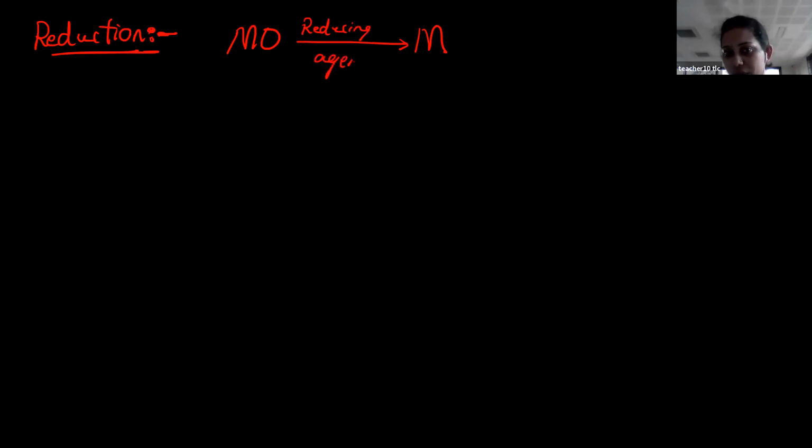Yes, students, coming to the reduction process, here I have to extract the metal from the metal oxide by the addition of a reducing agent. So what are the common reducing agents which are used in the metallurgical process? Reducing agents in metallurgy.